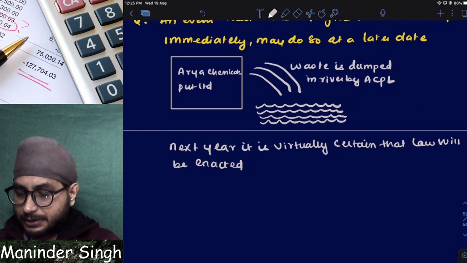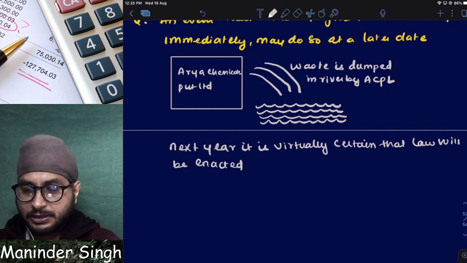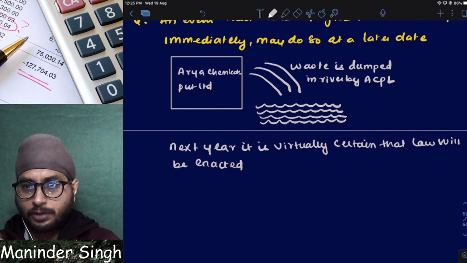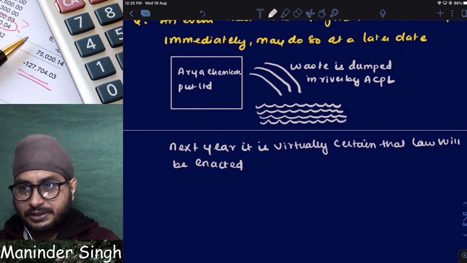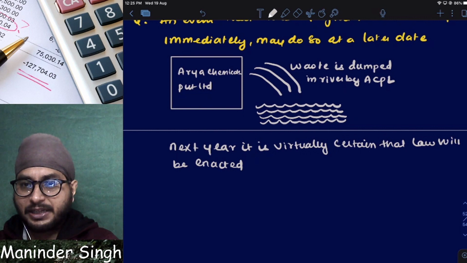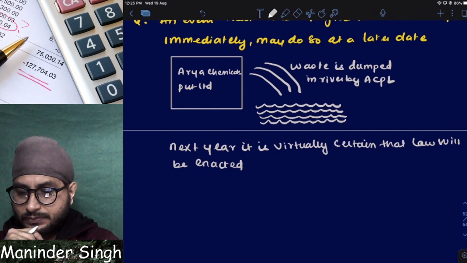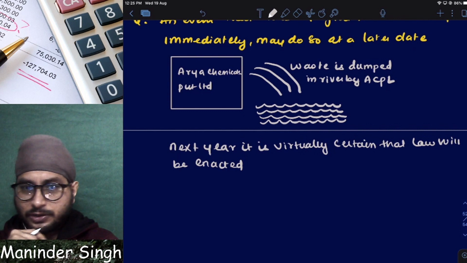Now tell me, in the current year where I am dumping all the waste in the river, is there any law forcing me to pay money? Is there any obligation to pay money? No, there is no obligation. But there is news that next year, 99% sure, a new law is going to come, which will ask me either to pay a penalty or to clean up the river I have been damaging for the last 1 or 2 years. Now tell me, is the payment next year virtually certain because of the new law?